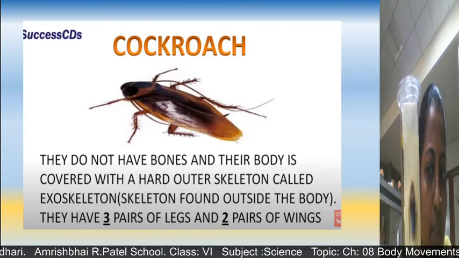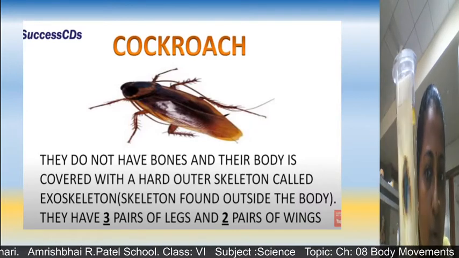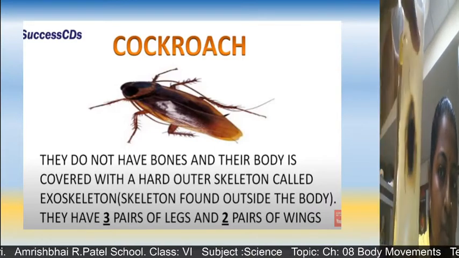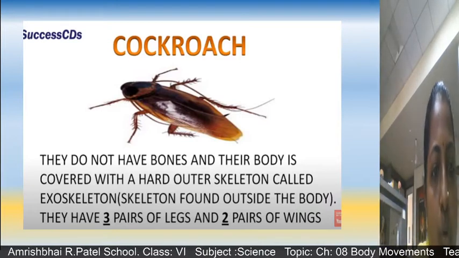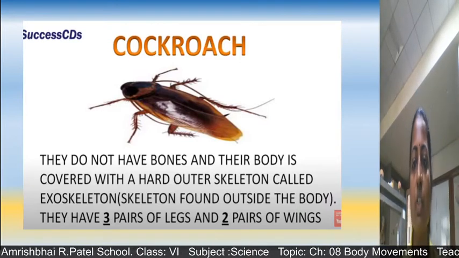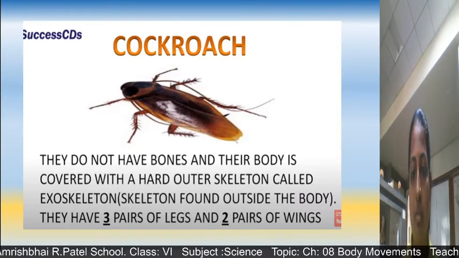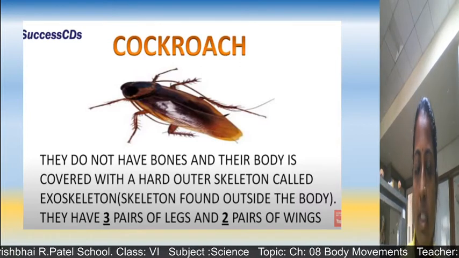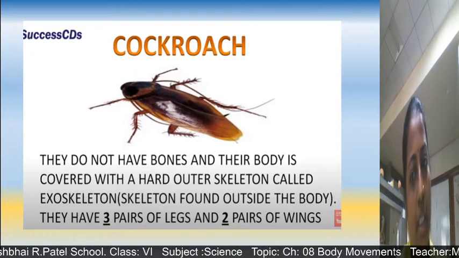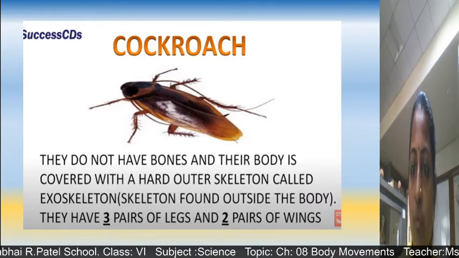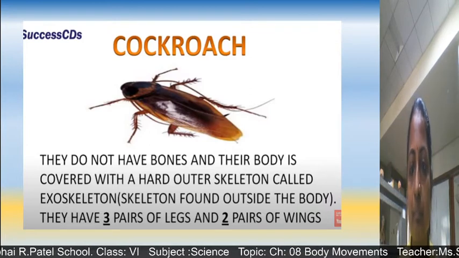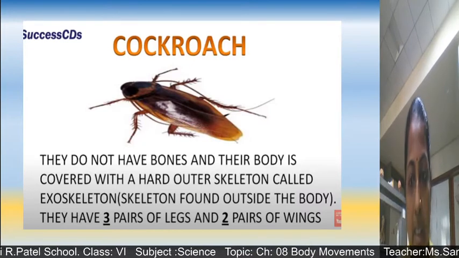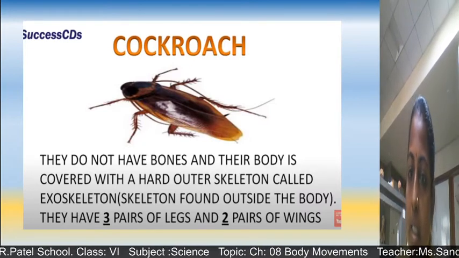Students, I would like to show you the specimen which is in our school lab, that is for cockroach, and I can show you here. This is a cockroach. Now, talking about cockroach, they do not have bones. We have seen, children, that a human being can move because of joints present in the bones. So, we are able to move. But some organisms don't have bones, but still they are able to walk, or move from one place to another. For example, earthworm are having muscular contraction and relaxation. Then snail, muscular contraction and relaxation. They don't have bone, but still they can move.